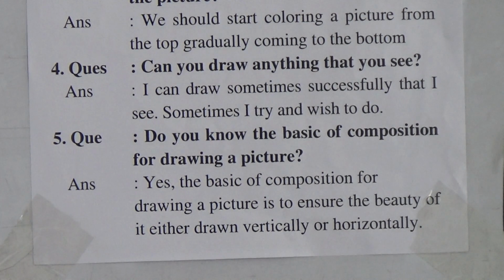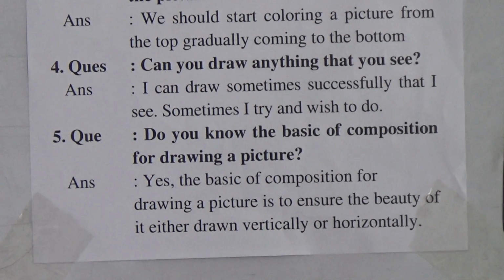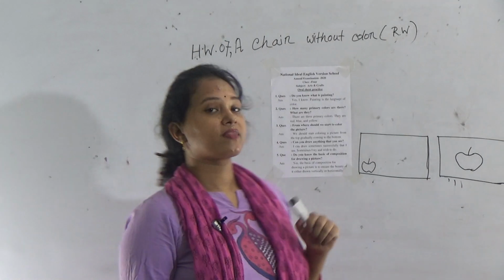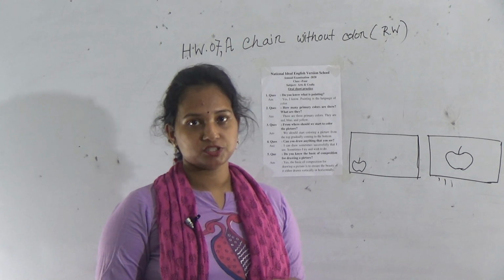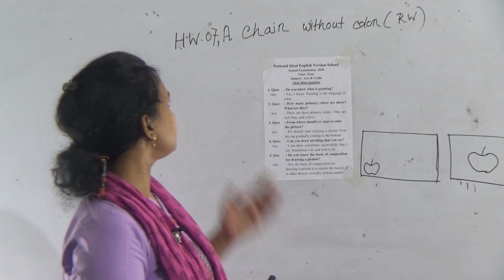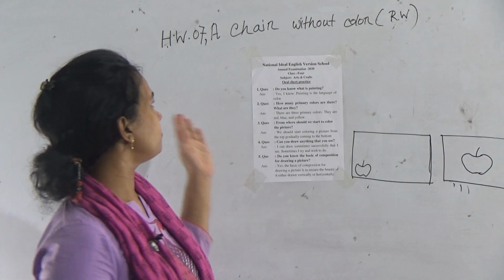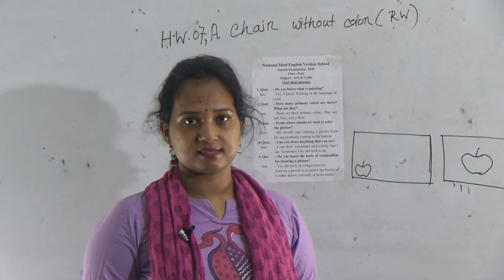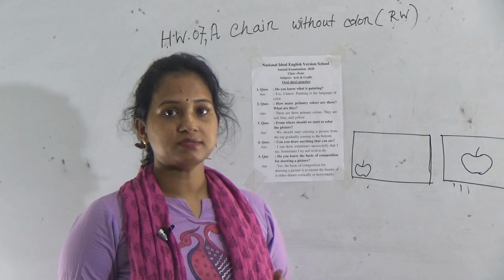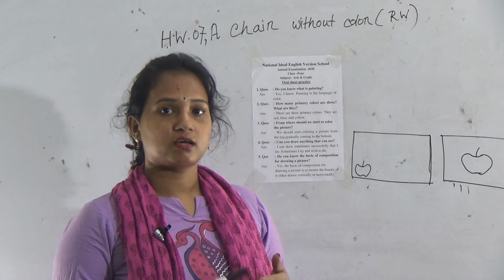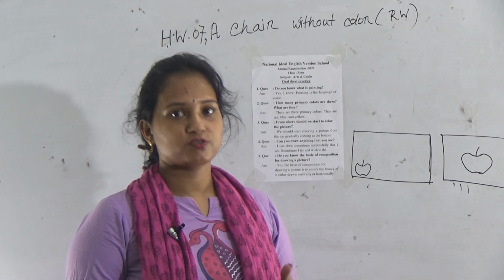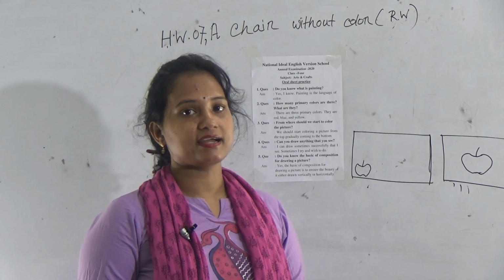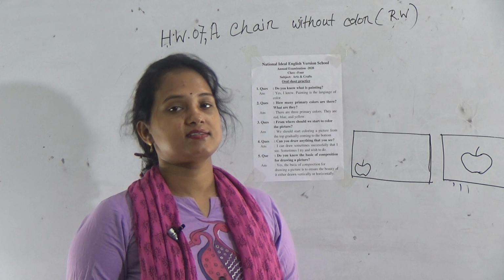So dear student, we have completed 5 questions. You should practice this oral sheet by listening and watching this video on YouTube more and more times. And this is also your HW on RW class, a chair without color. You should do the HW and submit your HW every Sunday 8 am to 4 pm. So dear student, don't forget to submit this, because your SBA, city and diary marks also depend on your HW.